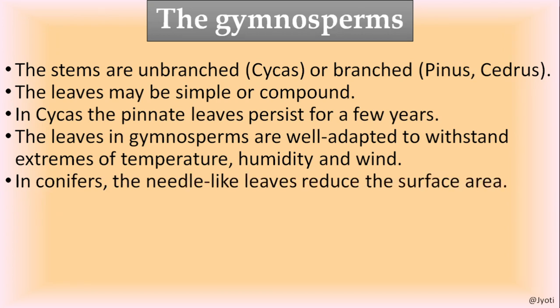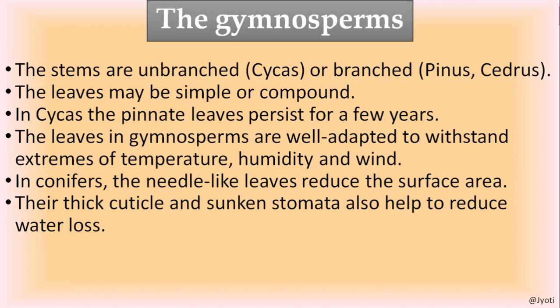In conifers, needle-like leaves are present, which reduce the surface area so that the rate of transpiration will be low. Their leaf is surrounded by thick cuticle and they have sunken stomata. Sunken stomata means the stomata are not well exposed, they are present in a cavity, because of which water loss by transpiration is reduced.